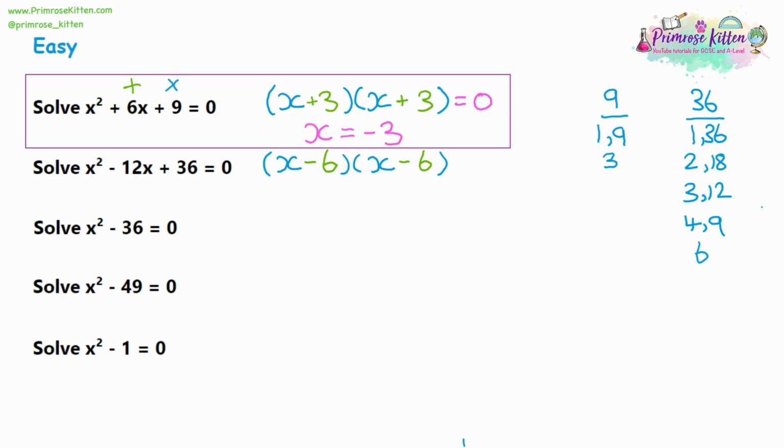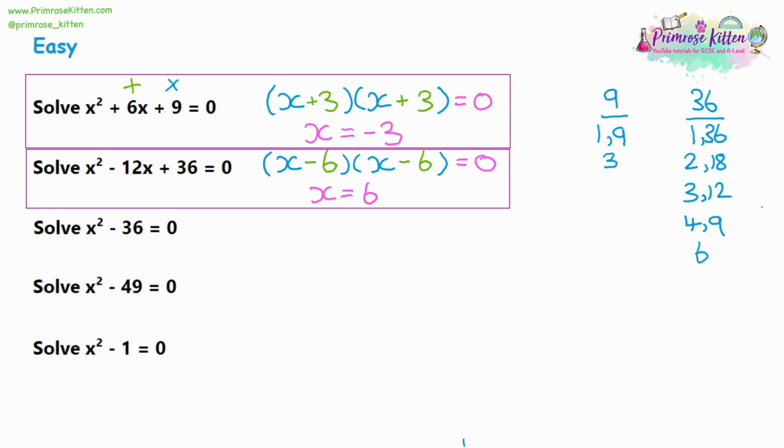They might be thinking, well, how do we get a positive 36 above negative? Well, a negative multiplied by another negative will give us a positive. Negative 6 times negative 6 will give us a positive 36. So now to solve it, if it's equal to 0, we want to make one of the brackets equal to 0. So if x was 6, the first bracket would read 6 take away 6 is 0. Now we don't need to worry about the second bracket. It's been multiplied by 0, we're going to get a 0.